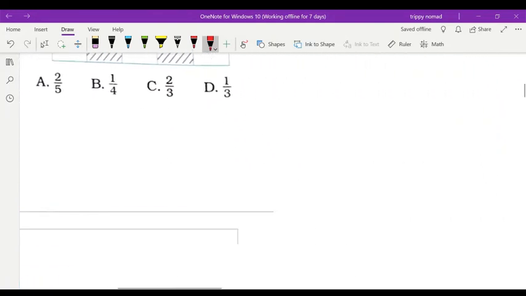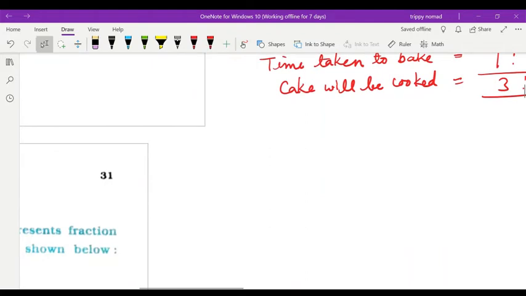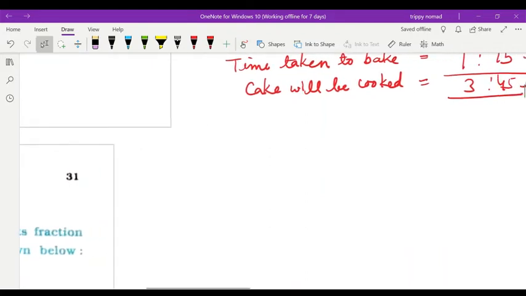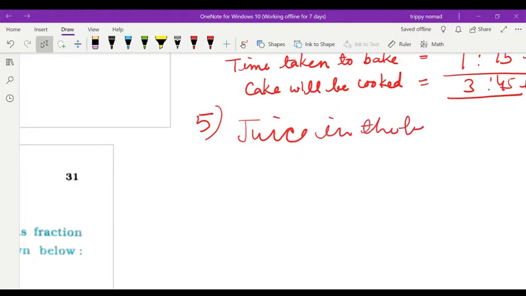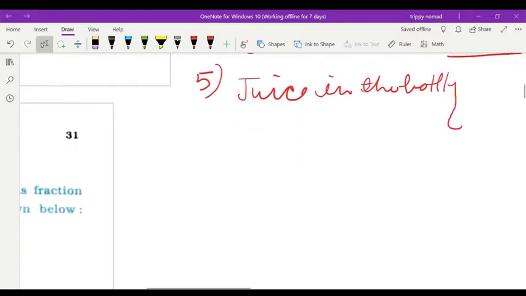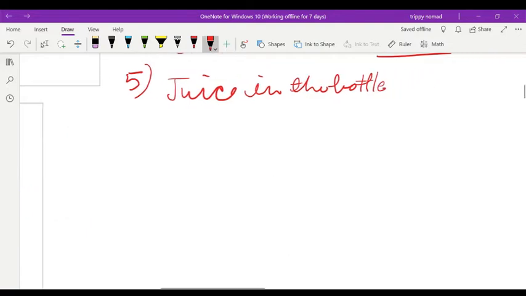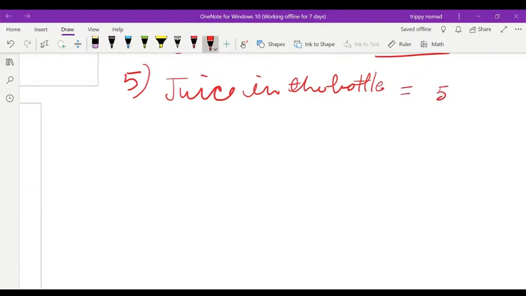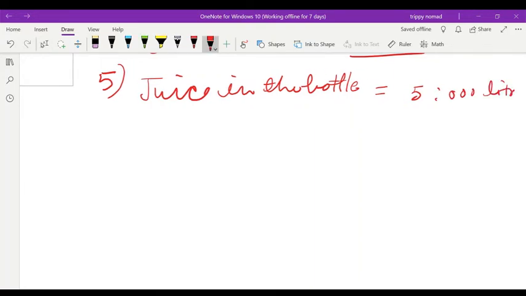Sum number 5. Juice in the bottle: 5 liters, so 5.000 milliliters. I will tell you why I am writing like that.